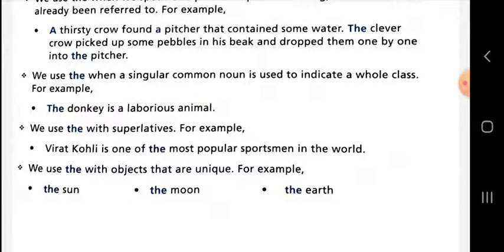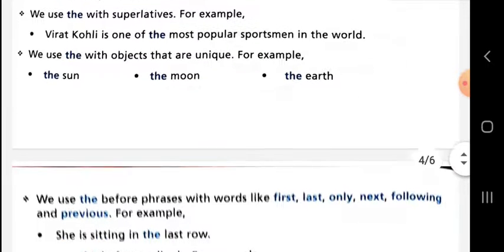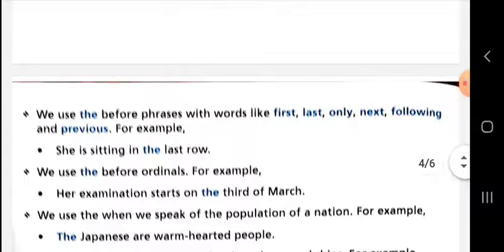And we use "the" with objects that are unique. The objects that are only one in the universe are called unique. For the thing that is only one, you need to use "the" before its name, like the sun, the moon, the earth. Okay, next point which we are going to discuss, that we use "the" before phrases with words like first, last, only, next, following, and previous. For example, he is sitting in the last row. Before these words, we use "the".